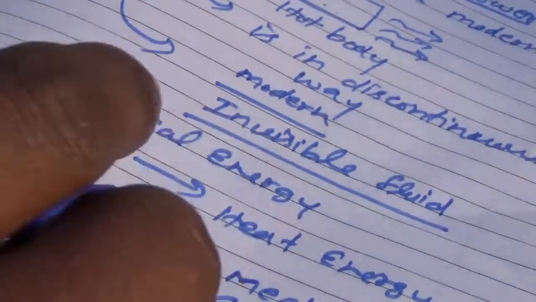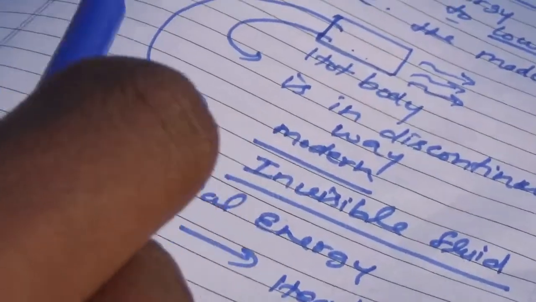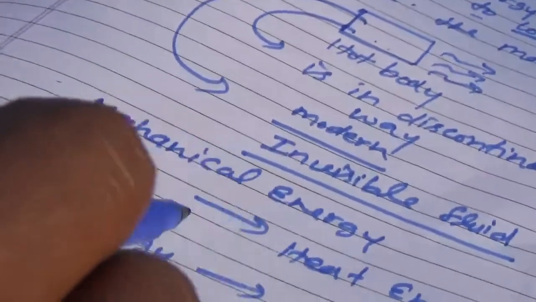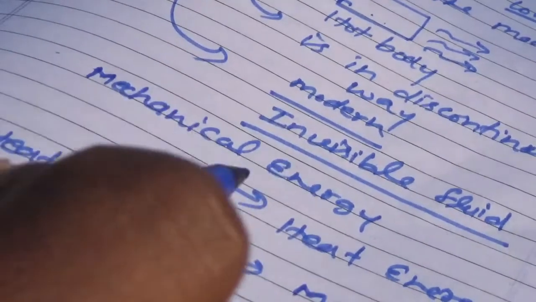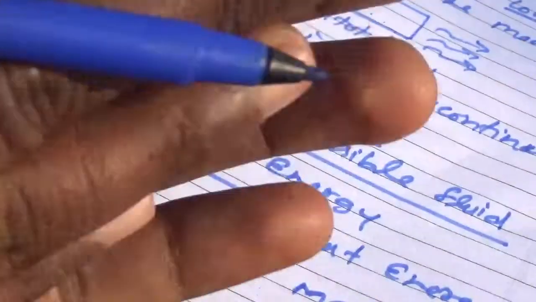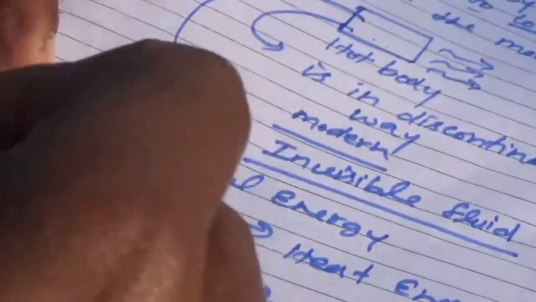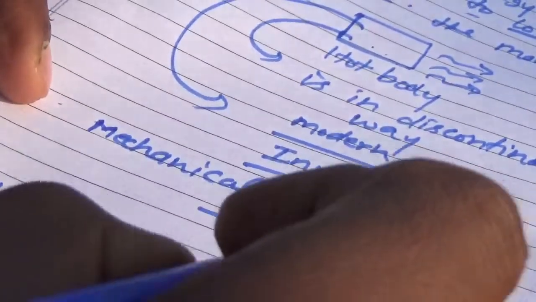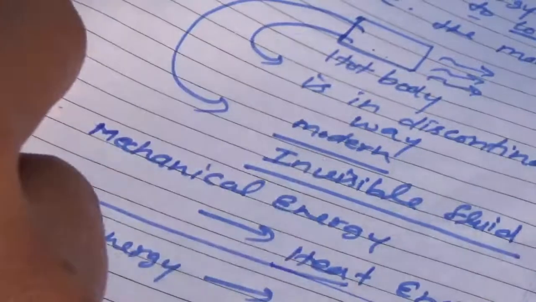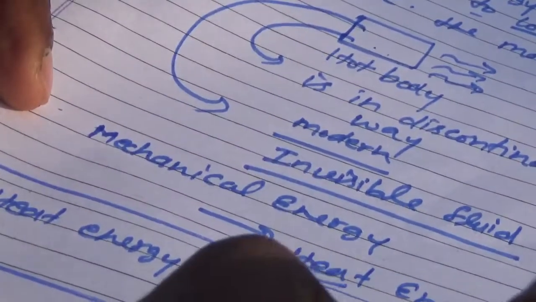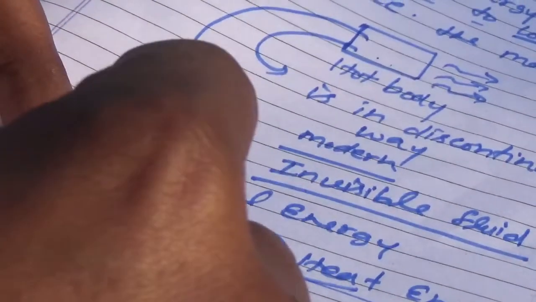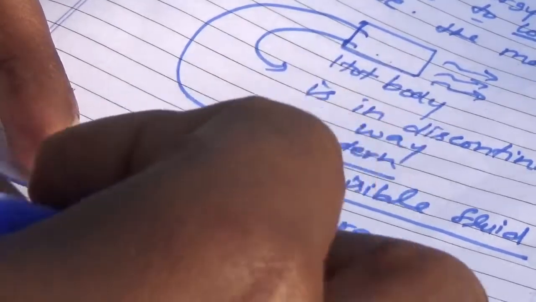So dear students, we have told you how we can convert mechanical energy into heat energy, with the example of rubbing our palms. Now, what is an example of heat energy converting into mechanical energy? The example of this concept is the heat engine, or steam engine.